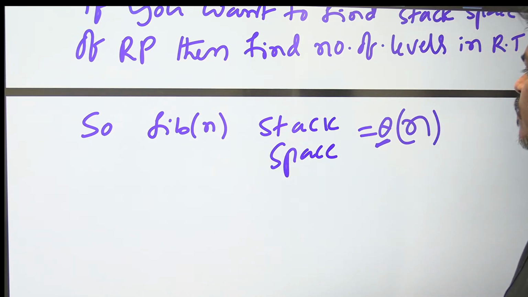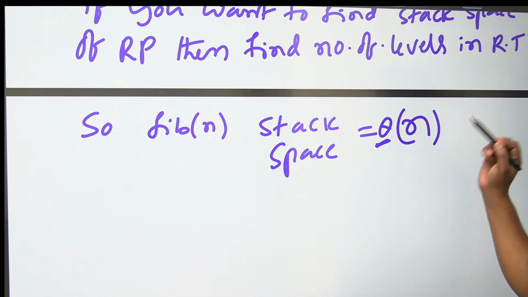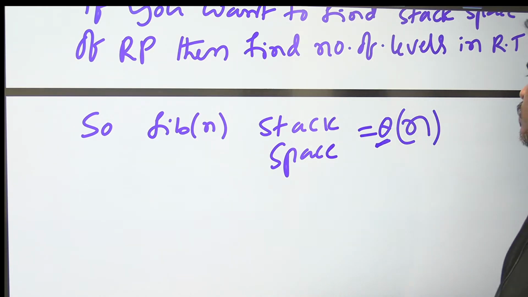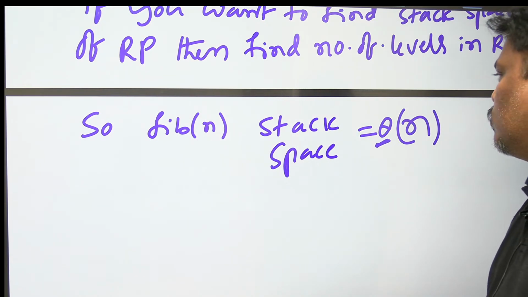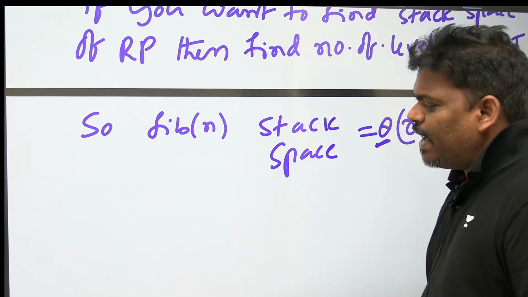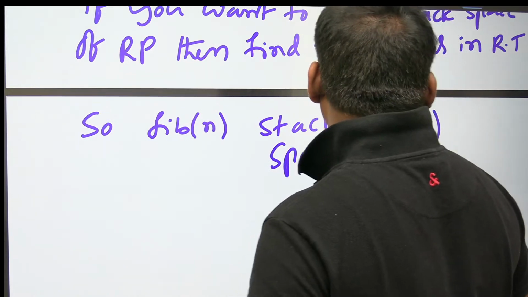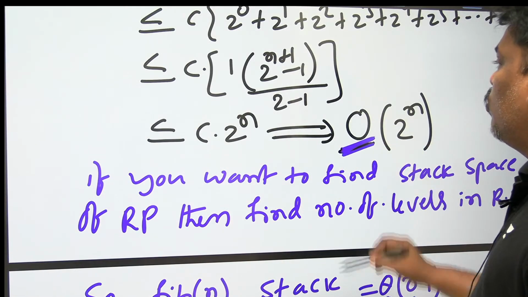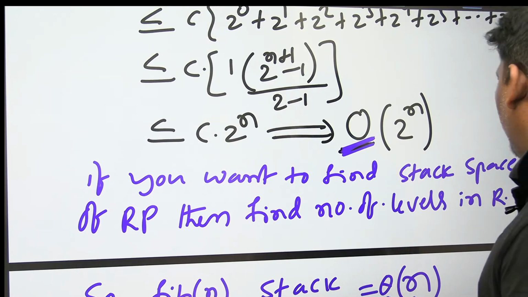So Fibonacci of n, stack space is theta of n. You can write big O of n also, but the actual answer is theta. Be careful, for time complexity you cannot write theta here because it is an upper bound.